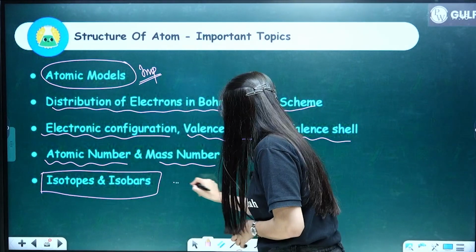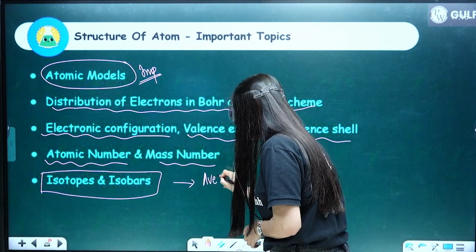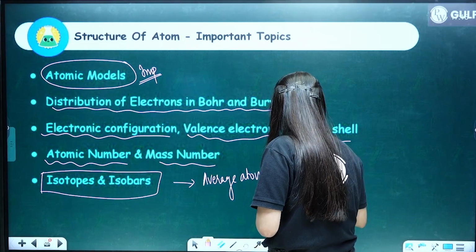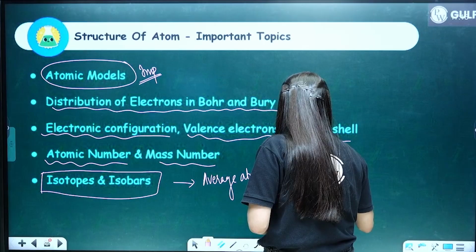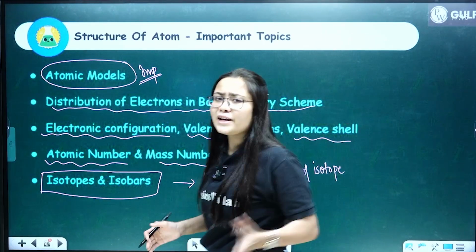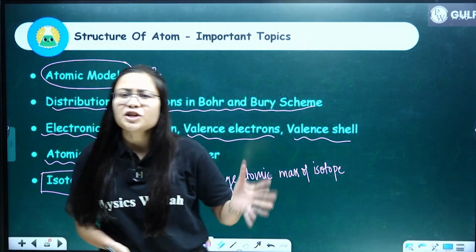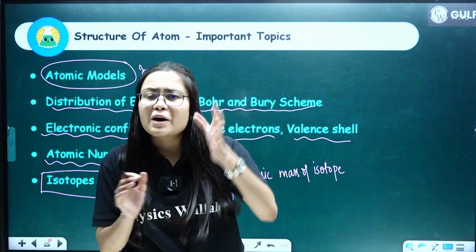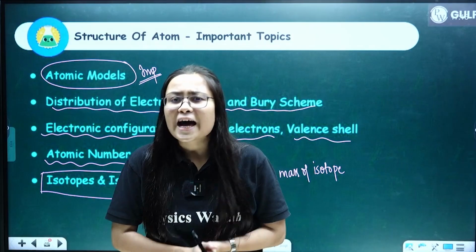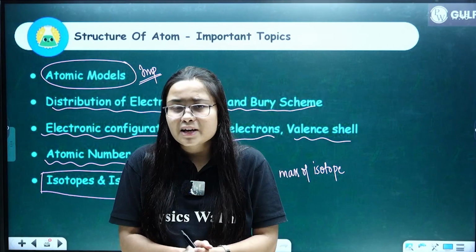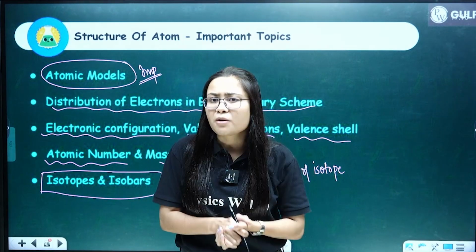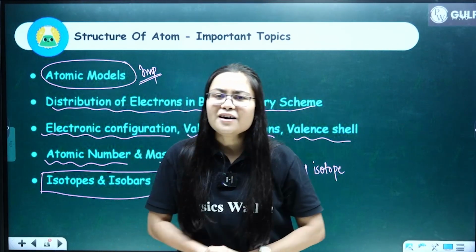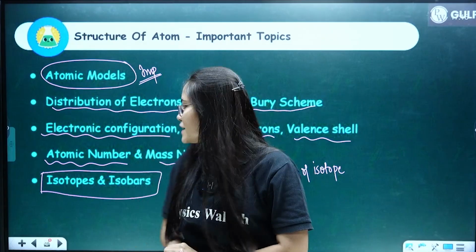and the last but most important concept is isotopes and isobars. Also, you can get a concept over here, average atomic mass of isotope. Clear? So there can be a numerical in your exam: calculate the average atomic mass of an isotope. Two isotopes can be given, the percentage abundance of both isotopes can be given, and atomic mass can be given. You should know the correct formula to use, substitute all the values according to the formula, and find the average atomic mass of the isotope.